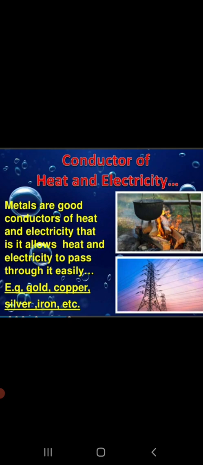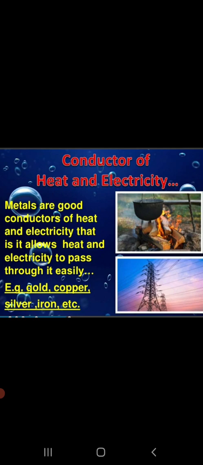The best example is you take a vessel at home and switch on the gas. आप वो वेसल उस गैस पे अगर रखेंगे तो वो वेसल थोड़ी देर में गर्म हो जाता है या नहीं होता, या वो ठंडा पड़ा रहता है. It gets heated up. Yes, so this shows that metals conduct heat as well as electricity.